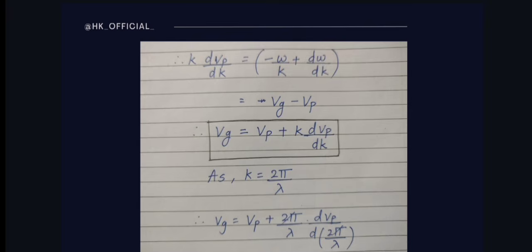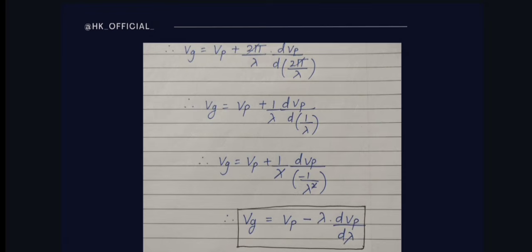Now let us go ahead. As we all know, what is the value of k? k value is 2 pi by lambda. Just substitute it wherever you find k in the equation. So you will get Vg is equal to Vp plus 2 pi by lambda into dVp by d of 2 pi by lambda. Now this 2 pi and 2 pi are constants. So if we take them out and cancel, that is also the same. Here I have cancelled it directly. Now what we will get?